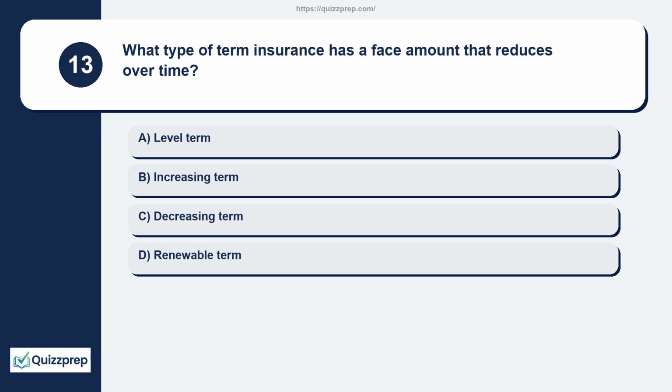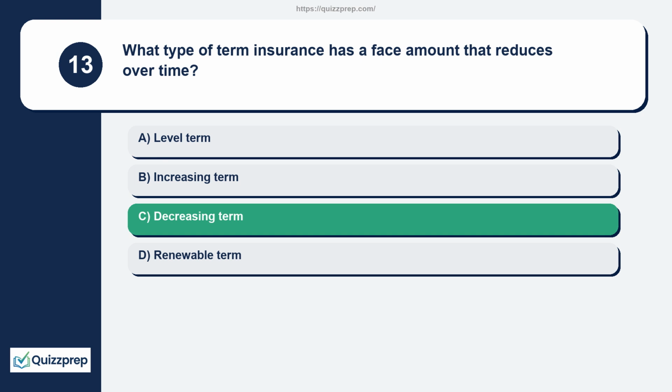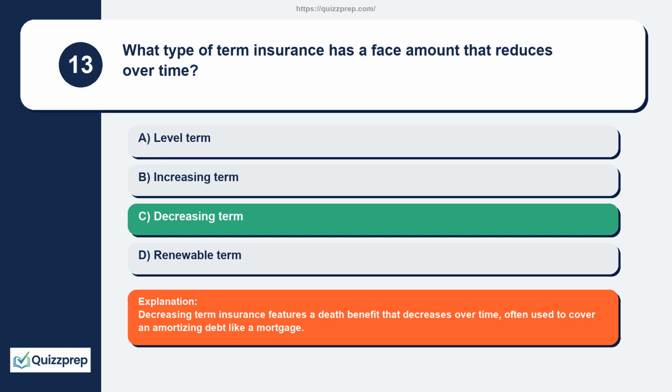Question 13. What type of term insurance has a face amount that reduces over time? Level term, increasing term, decreasing term, renewable term. Decreasing term insurance features a death benefit that decreases over time, often used to cover an amortizing debt like a mortgage.